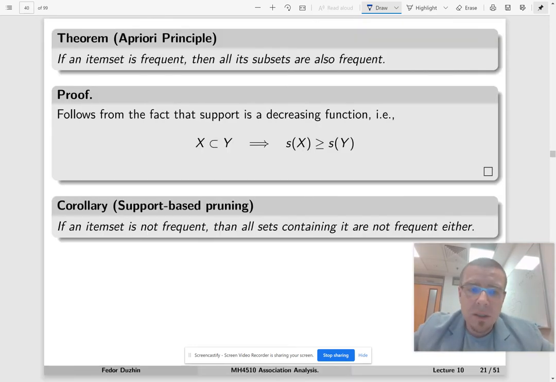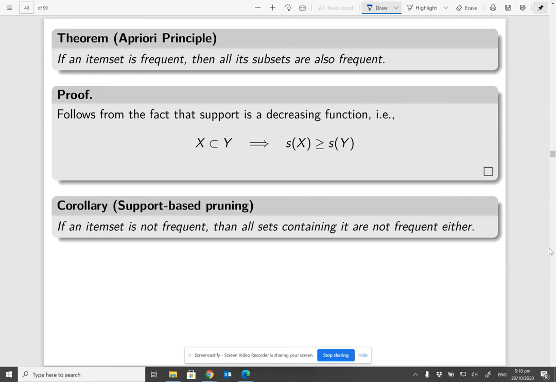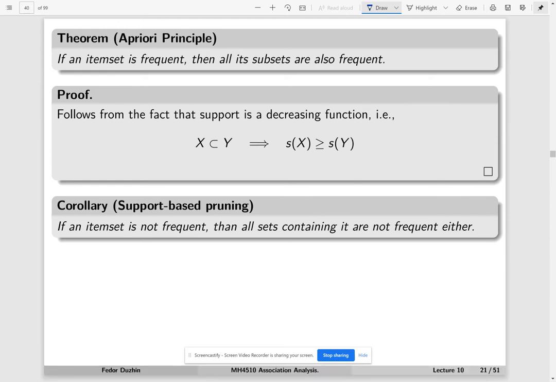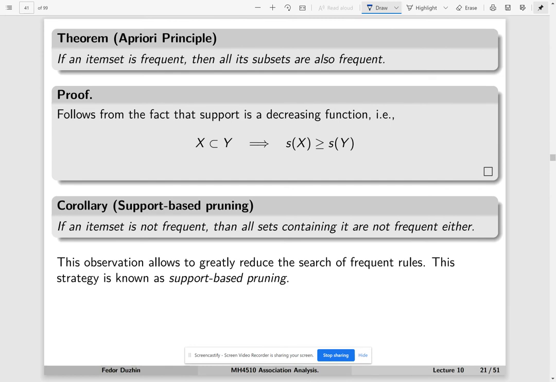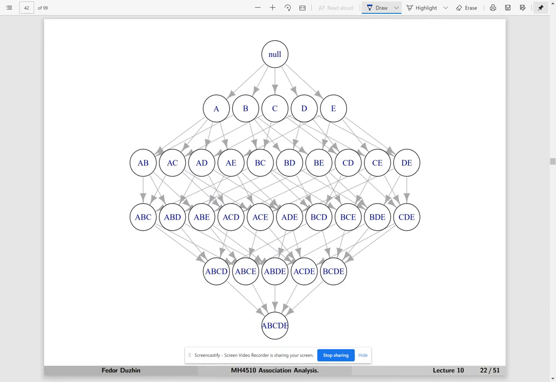So which means that if an item set is not frequent, then all other item sets containing it are not going to be frequent either. And this observation allows us to just reduce the search of frequent rules. And this strategy is known as support-based pruning. So let me explain what it means.